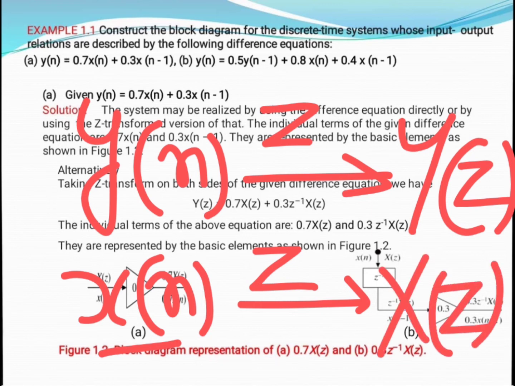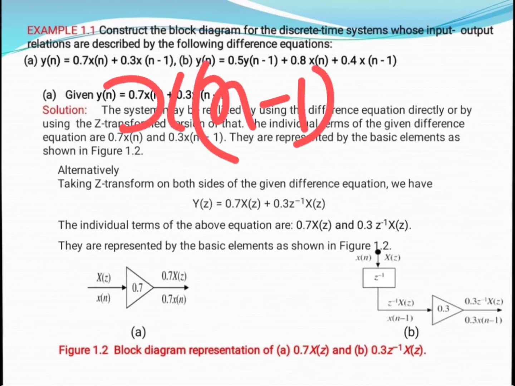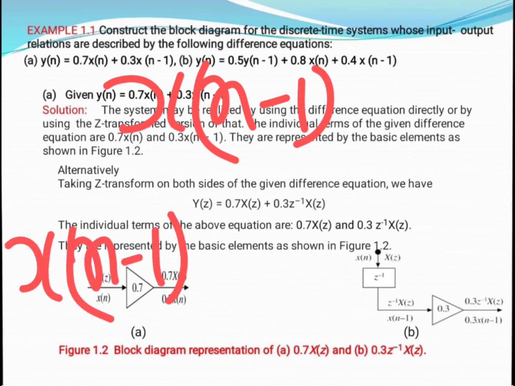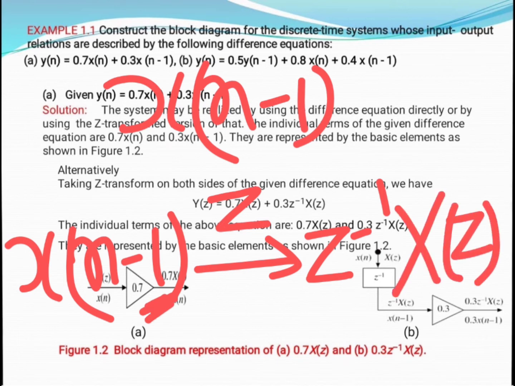Likewise, how do we implement x of n minus 1? In order to implement any delay function, we generally use the shifting property. From the shifting property of the Z transform, whatever the shifting value is, we get z inverse. If there is n minus 2, we get z to the power minus 2. So whatever the delay function, and the transformation of x of n is X of z, we can have x of n minus 1 equals z inverse of X of z.